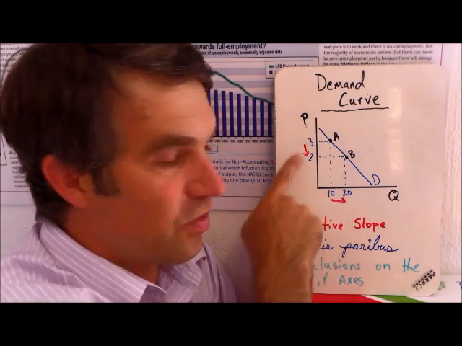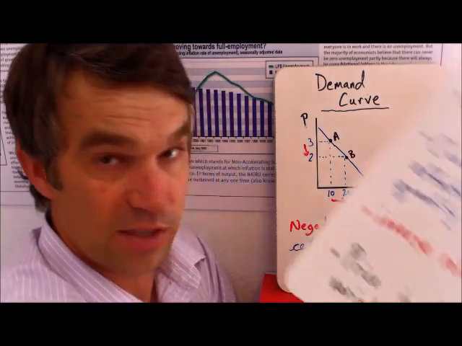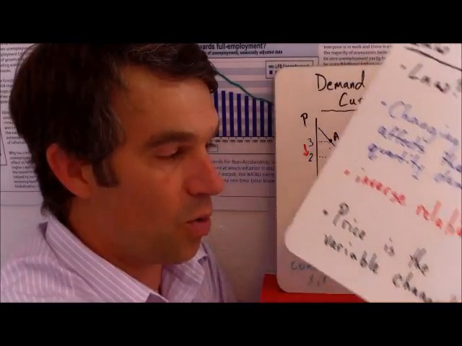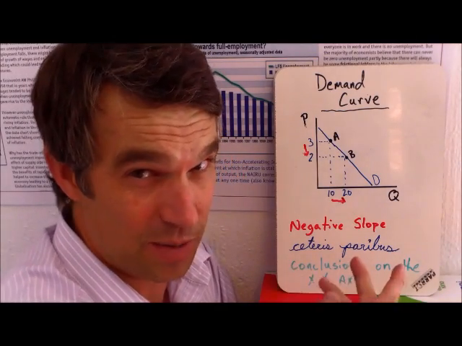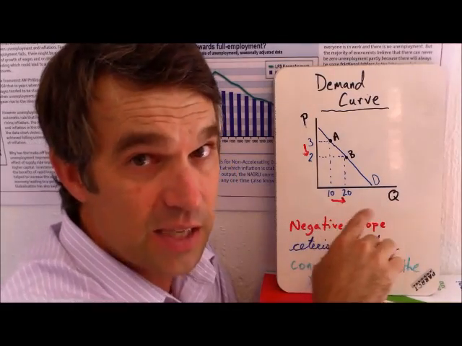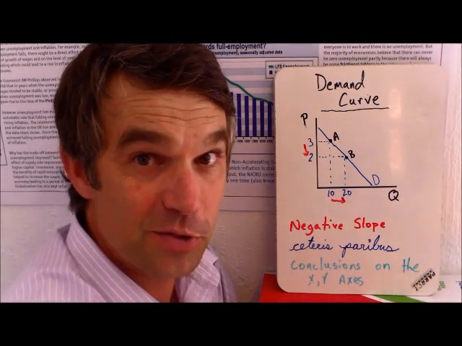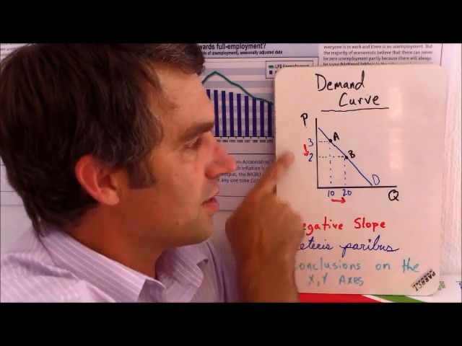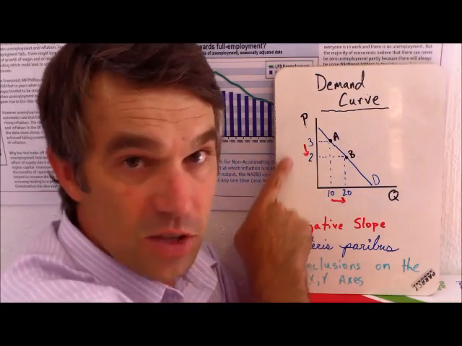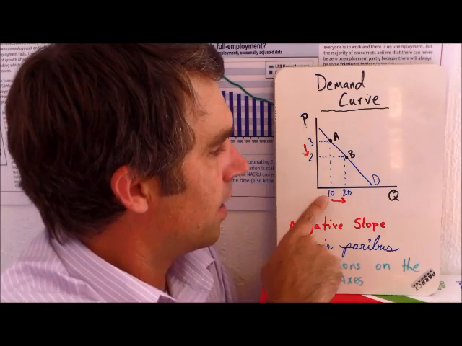This might frustrate some of you because maybe you just figured out when I said price is the variable changed, what that means is price is the independent variable. Well, normally in math, you put the independent variable on the x-axis, but in economics, we don't do it that way, so sorry. Okay, so price is our variable we're going to change, and it goes on the y-axis.